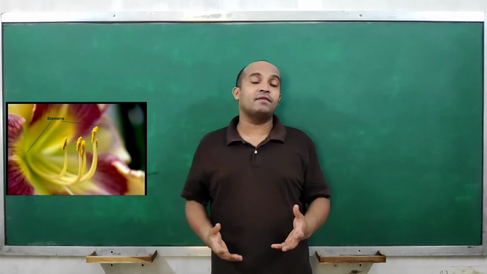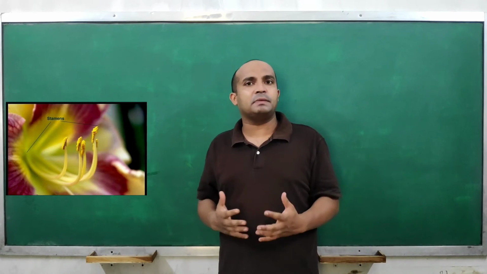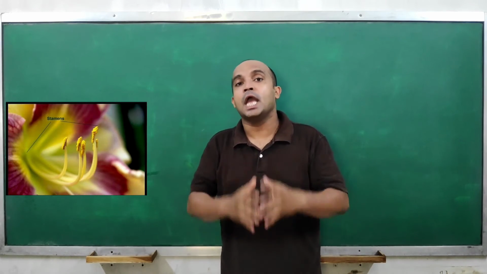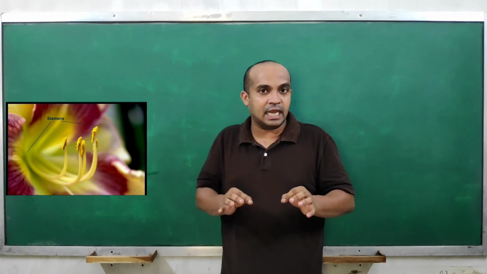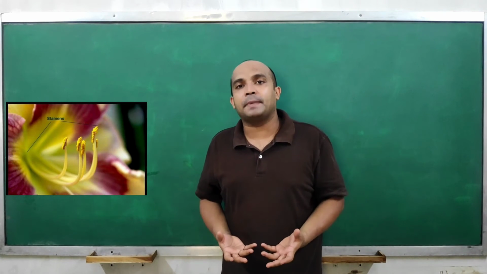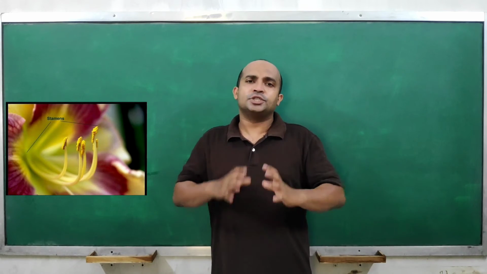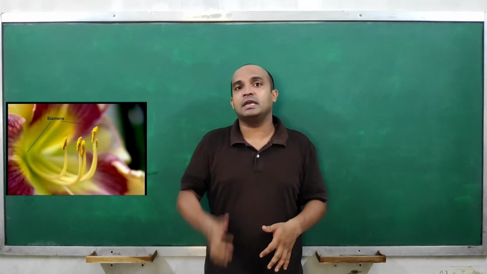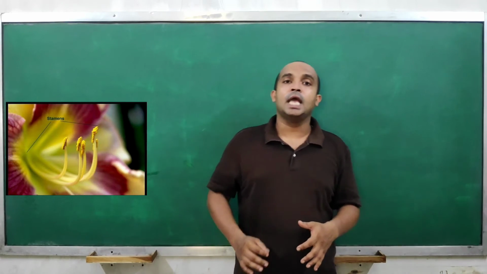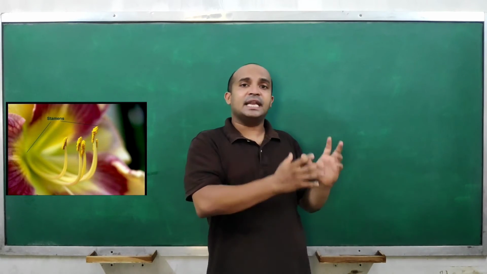Understood? In some plants, these pollen grains are already having male gametes, right? If they don't have male gametes, they will have cells which will potentially develop into male gametes. Understood? So for now just remember that these pollen grains are having male gametes. Understood? Now what is there in gynoecium?